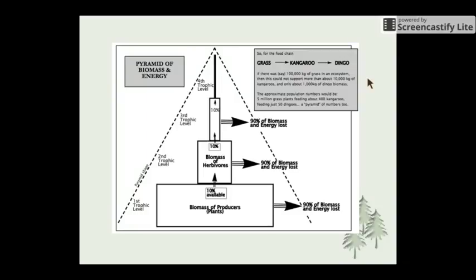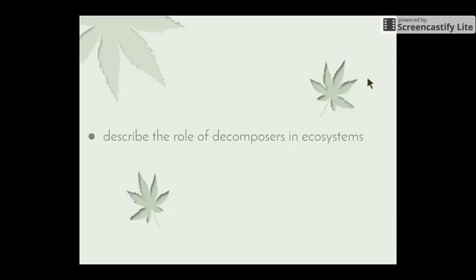So the approximate population numbers would be about 5 million grass plants, feed about 400 kangaroos, which only feeds about 50 dingoes. Okay, so we end up with that really decreasing number of biomass, so the weight of the individual organisms, the energy, as well as the individual numbers of individual species.